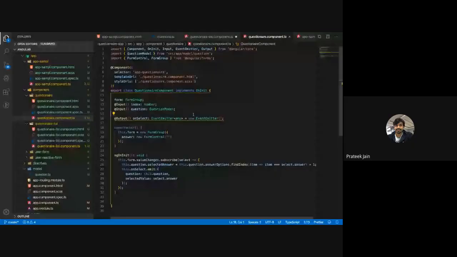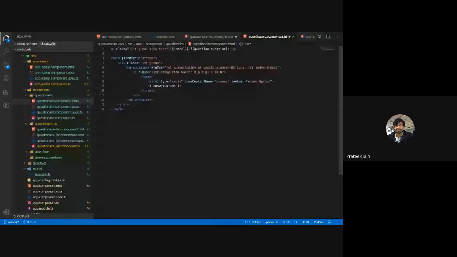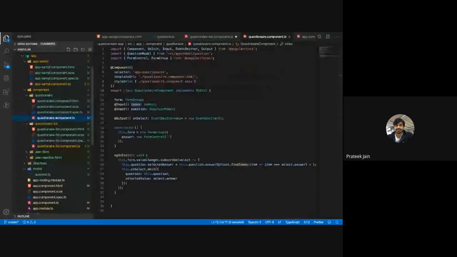Again, there is something called the select event and the input event. Now we understood the idea of input, where we are passing the index. This index shows the number of the question, and this input question is the actual object which we are passing from our questionnaire list.